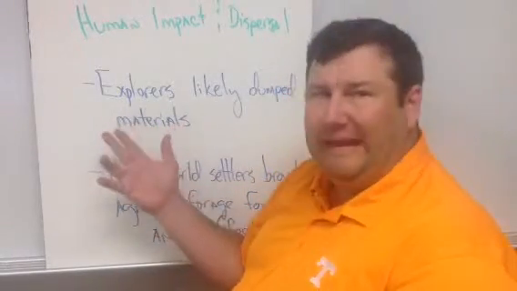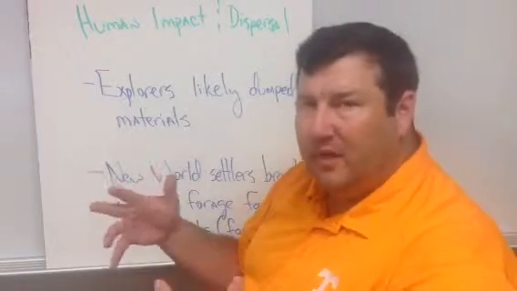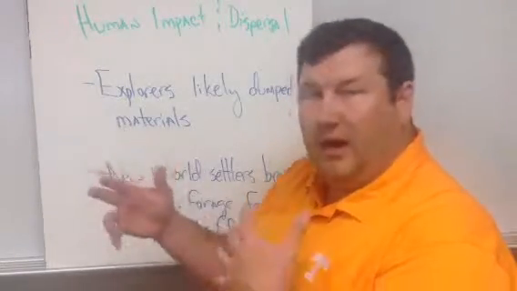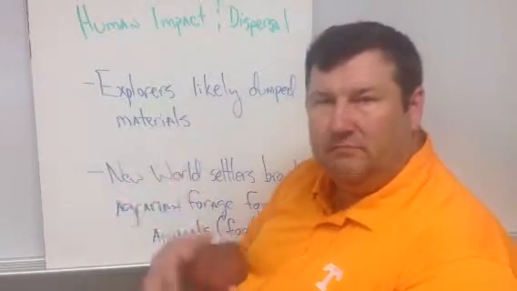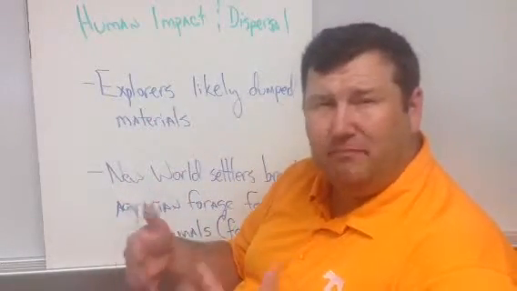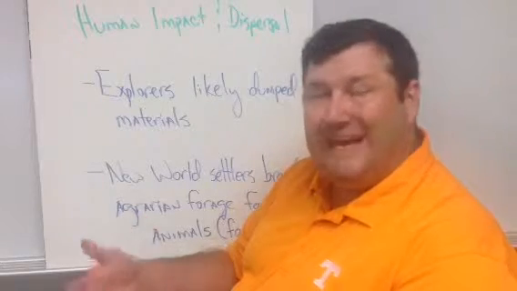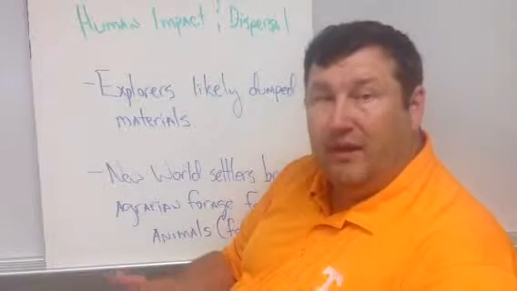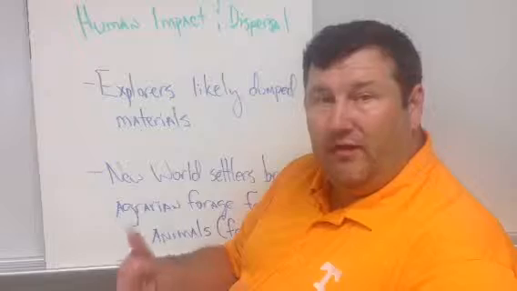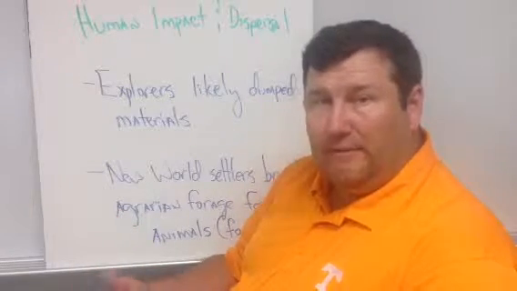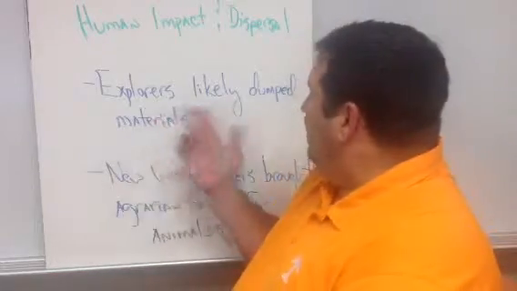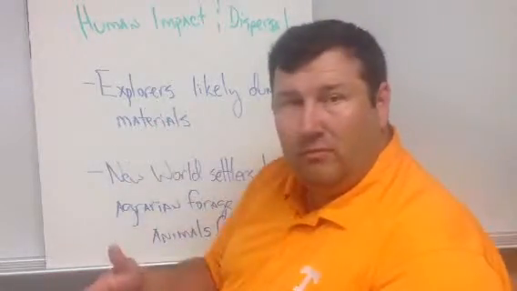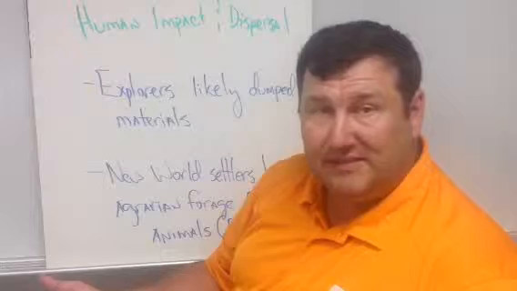So it's really likely, we have records from ships and ships' logs, etc., that the explorers dumped debris and material. And a lot of that debris and material was bedding and other kinds of debris from animals that they were carrying on board. And that they dumped those wherever they found port. So these materials often were made of straw and grasses.